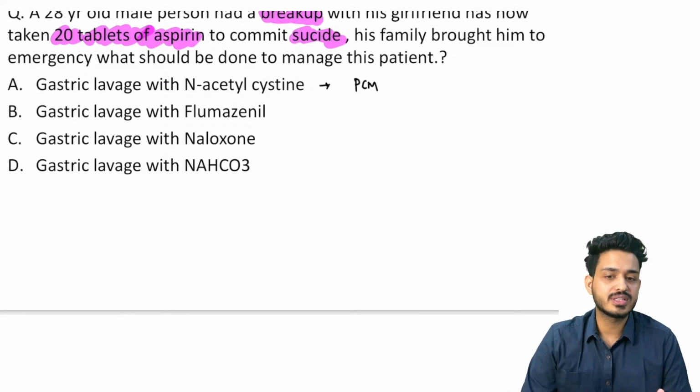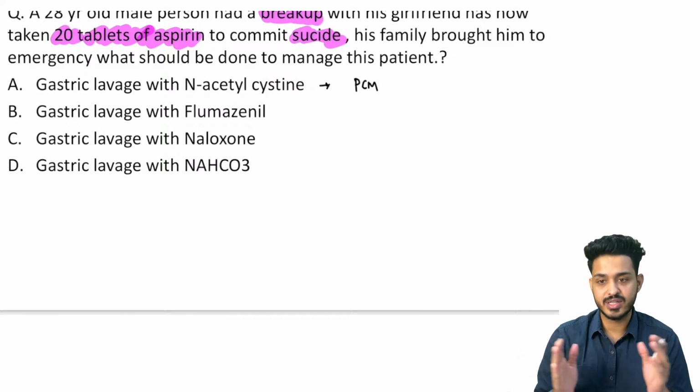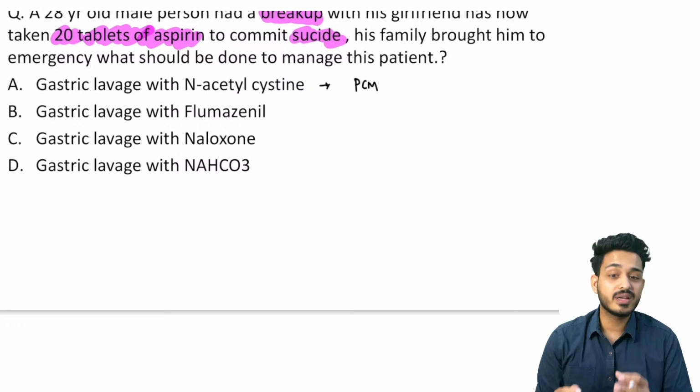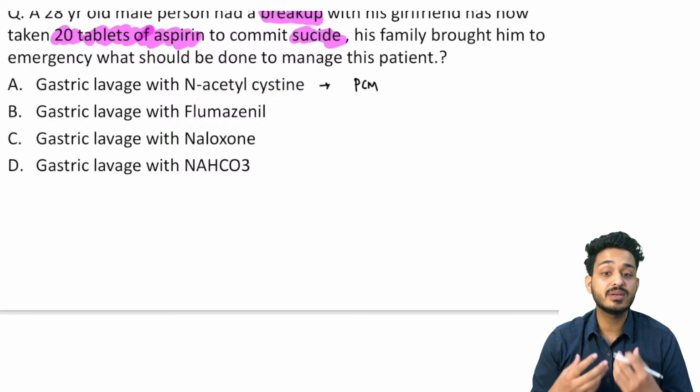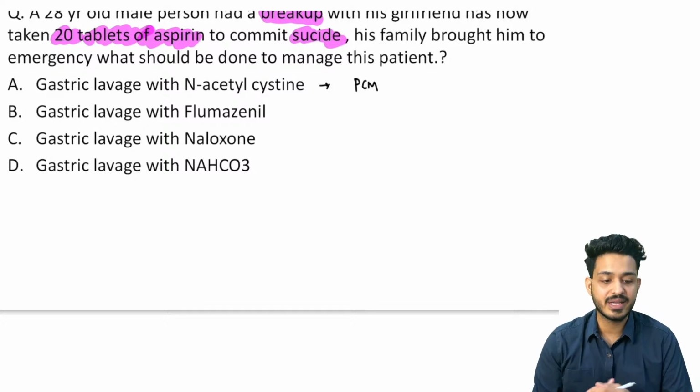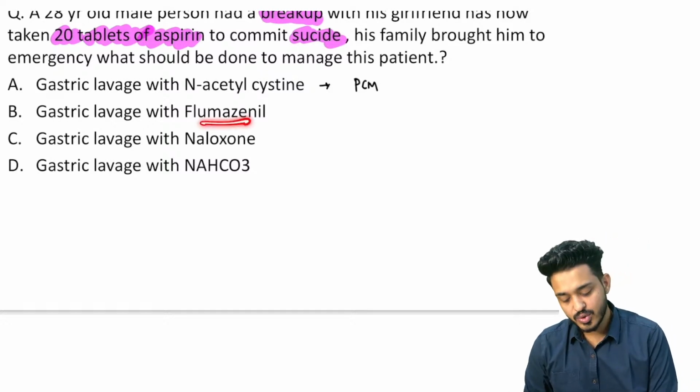पैरासीटामोल की अगर टॉक्सिसिटी हो जाती है, वैसे तो बहुत broad range है, right? 4 ग्राम तक भी दे सकते हो, right? But if someone is having toxicity of PCM, you will be giving N-acetylcysteine, which is a mucolytic drug, right? Mucolytic भी N-acetylcysteine.